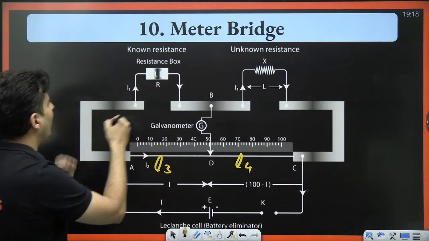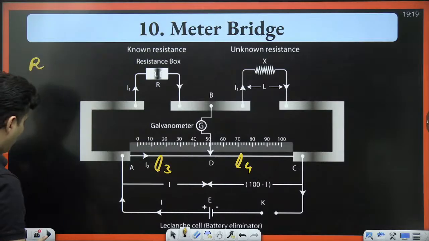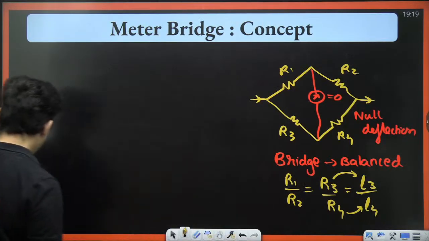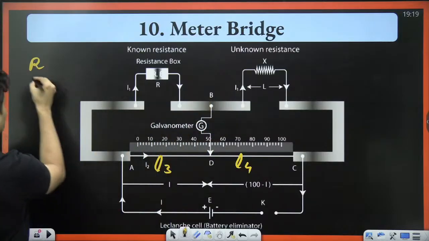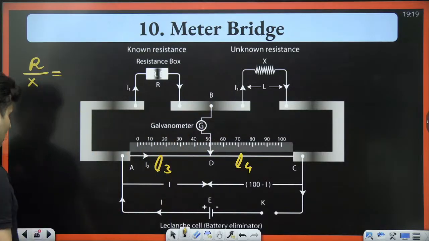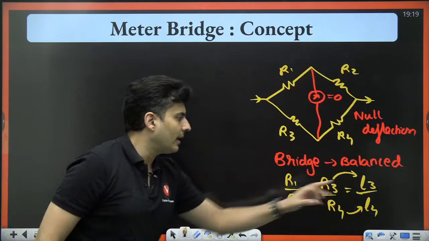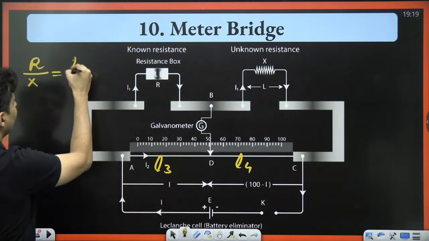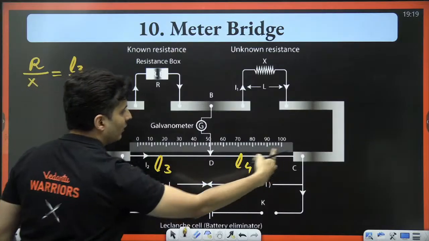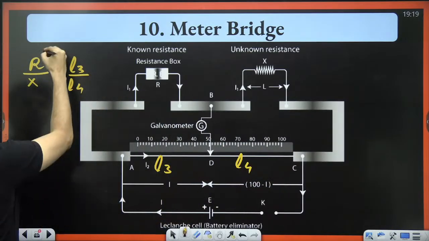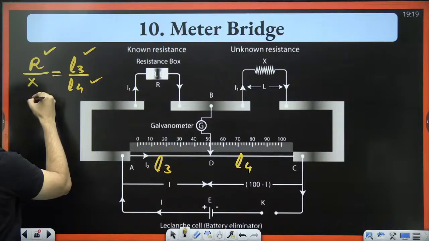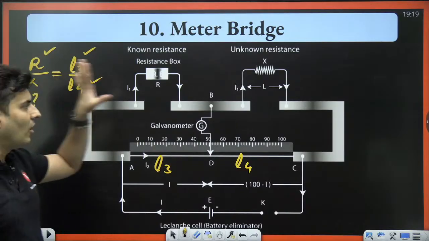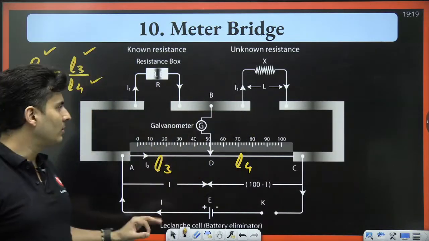So over here, R1 is basically R. R2 is basically that unknown resistance X. Similarly, L3 and L4, what are they? L3 is this length. And L4 is basically this length. This is known, this is known, this is known. You can find out this. That's all the concept is in meter bridge.